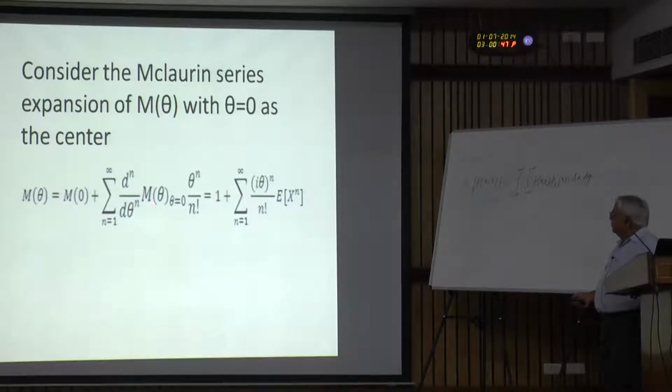Now this derivative we already know is i to the power n times the nth moment. Combining this i with theta here, it becomes i theta to the power n divided by n factorial times the expectation of x to the power n, and m at 0 is 1.